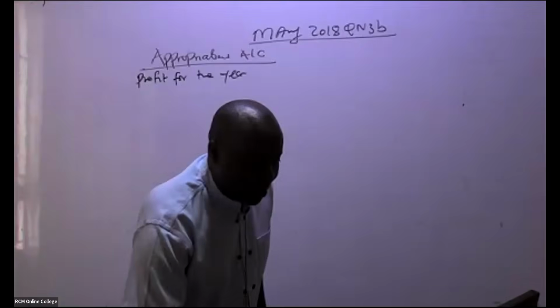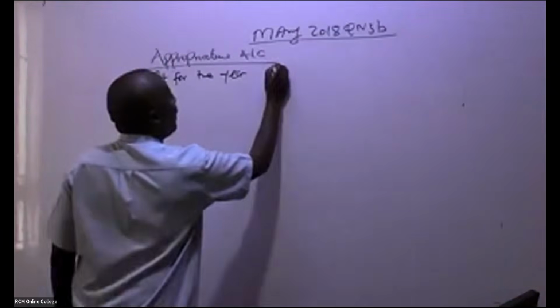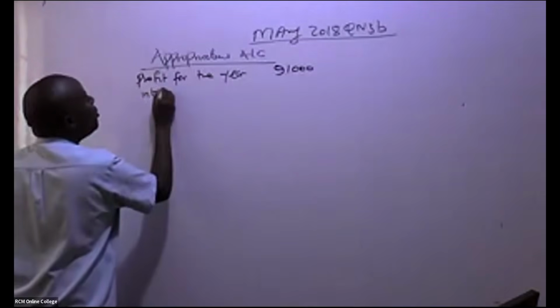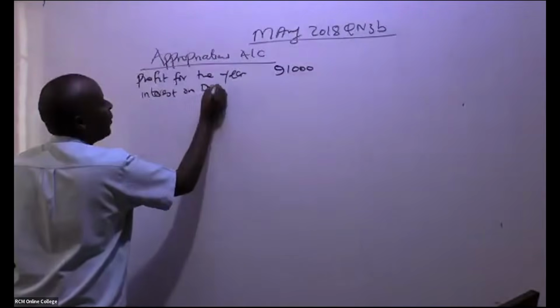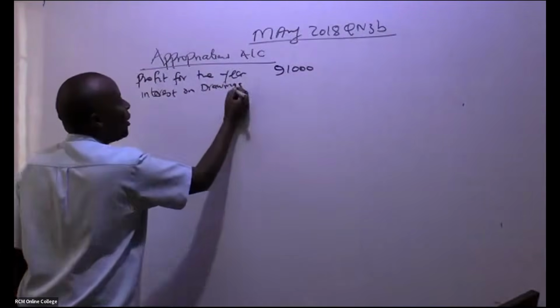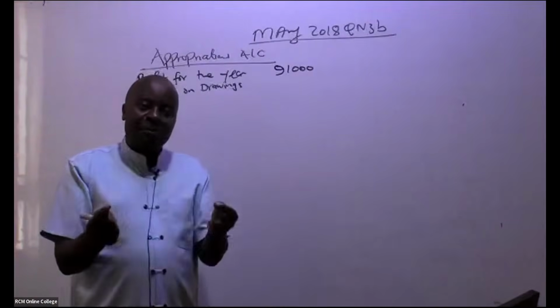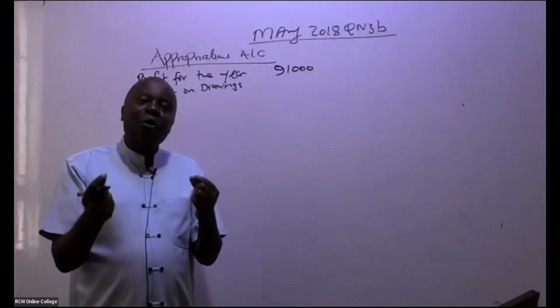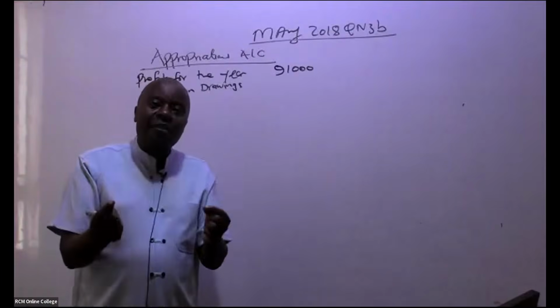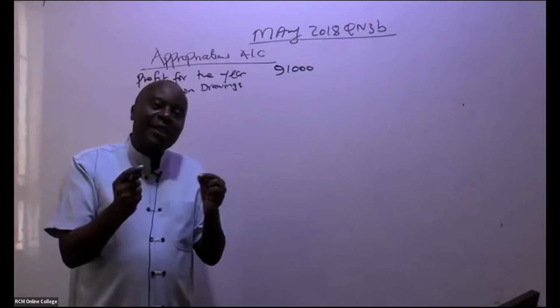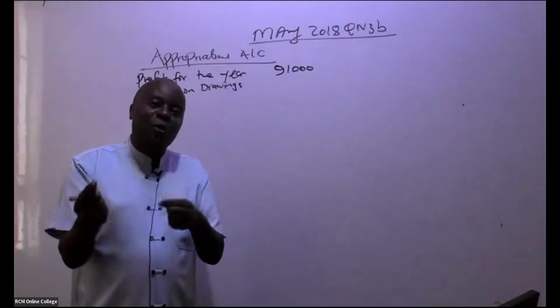Great. Now this 91,000 profit for the year, if there is any interest on drawings. Remember, as partners, we keep on drawing amounts from the audit firm often. Because we would want to discourage drawings from the firm, we normally charge a soft interest, like a soft loan to you.